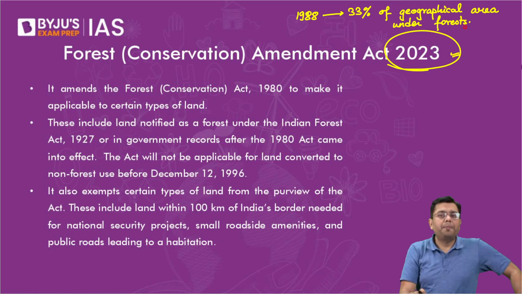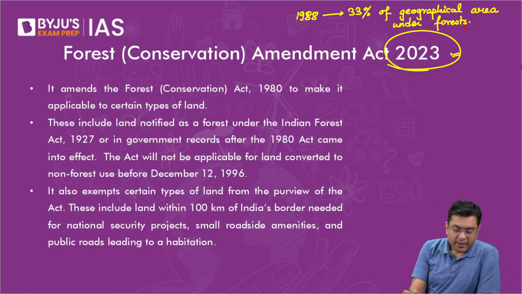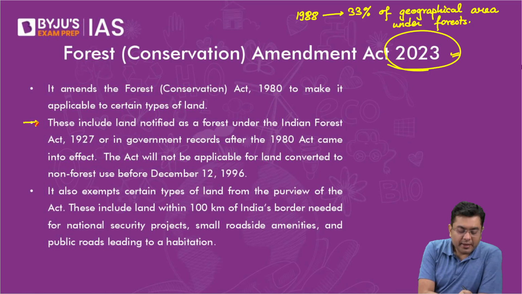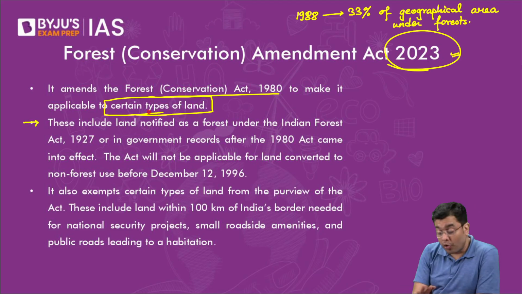Having said that, if you take a look at the amendments brought into place, it provides for a substantial amount of loopholes which can be exploited in order to divert the forest land. For example, this amendment said that the Forest Act will be applicable only to certain type of land. It won't be applicable to all the forest land.